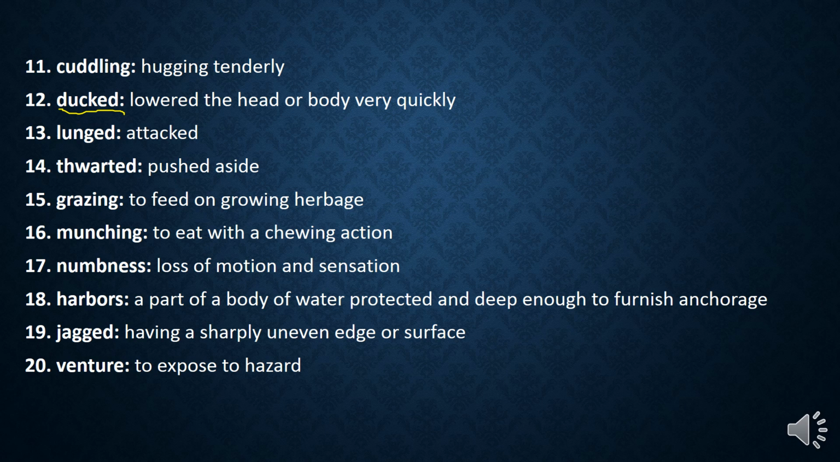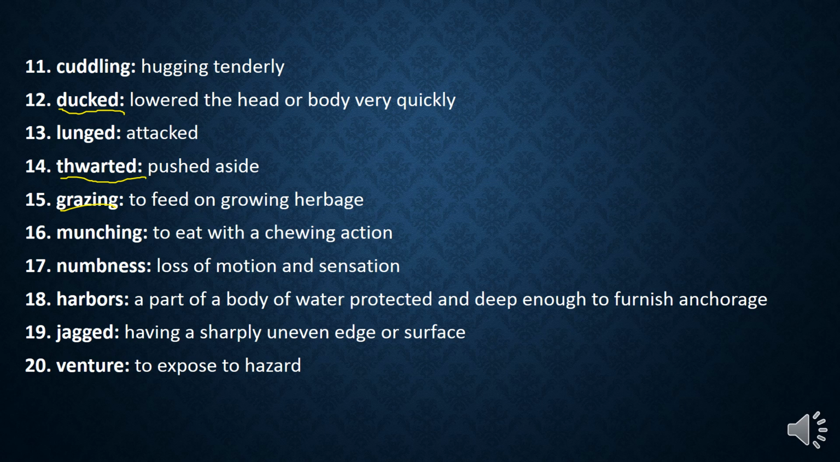Number 13, lunged. Lunged is attacked. For example, the lion attacked its prey. It means it lunged at its prey. Number 14, thwarted. It means pushed something aside, when you push something aside. Number 15, grazing. Grazing is to feed on growing herbage, same as the sheep or cows, they feed on herbs. So graze is to feed on growing herbage. Number 16, munching. To munch is to eat with a chewing action. When you chew the food, this is munching.